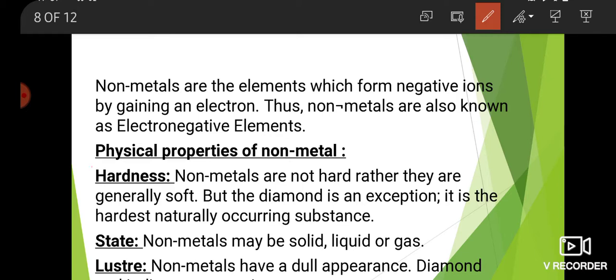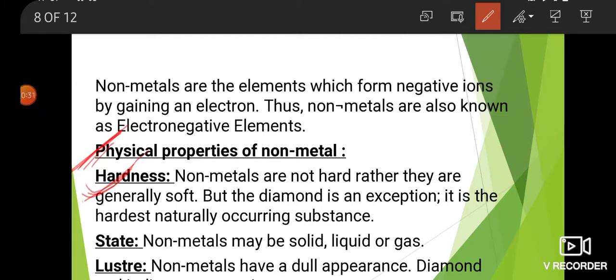Then here, physical properties of non-metals. First property, that is hardness. Non-metals are not hard, rather they are generally soft, but diamond is an exception. It is the hardest naturally occurring substance.